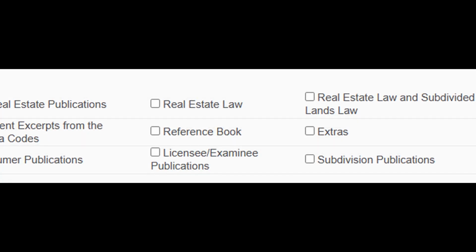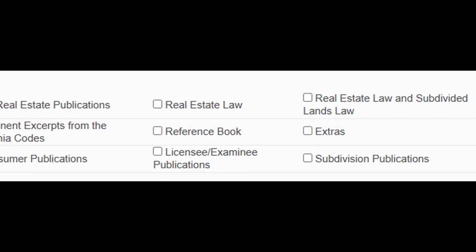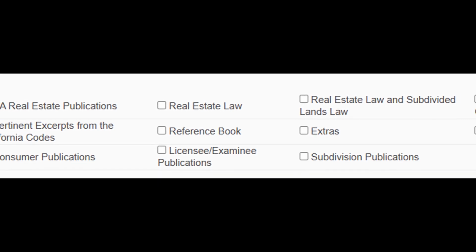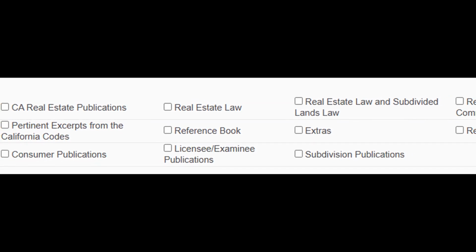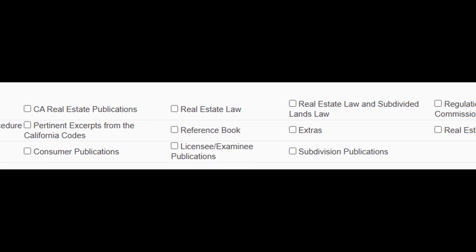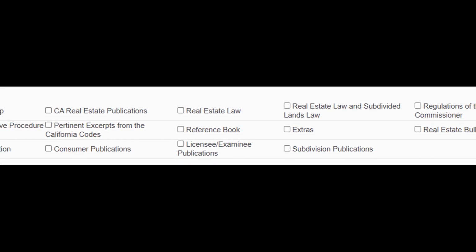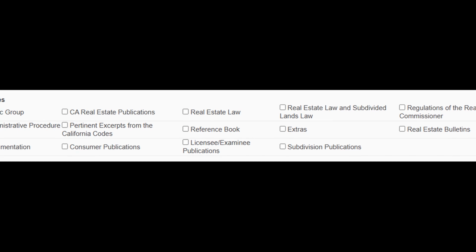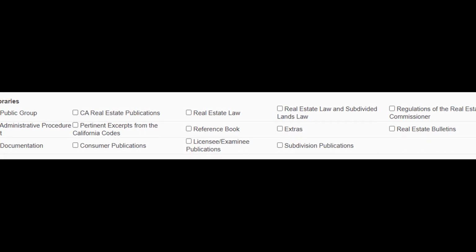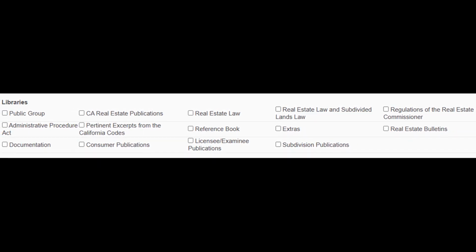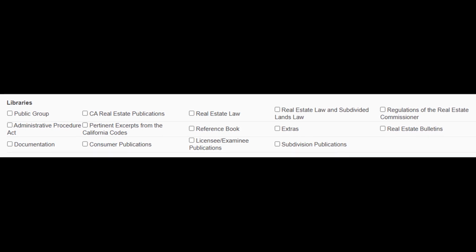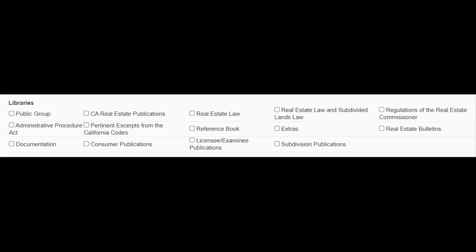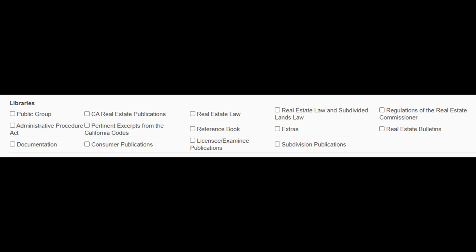Libraries. The organization of California Department of Real Estate website publications in the Real Estate Books AI library is discussed earlier. By default, any question you submit is searched against the entire Real Estate Books AI library. If you wish to narrow that search to a specific category or categories of documents, then you check the requisite box or boxes here. If you wish to search only support documents, then tick the Documents checkbox and enter New.